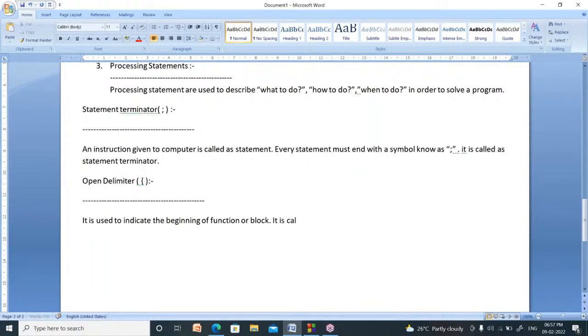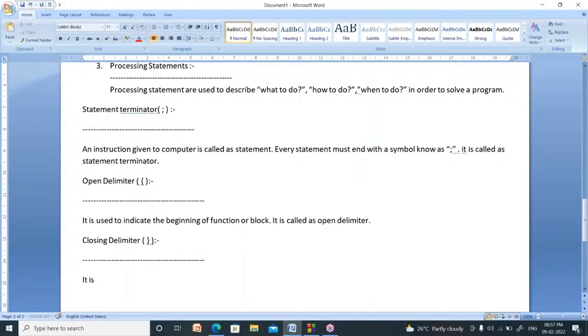It is called as open delimiter. What is that? Open delimiter. Now, next one is closing delimiter. Closing delimiter. Now, what is the symbol for that? Closing curly bracket.